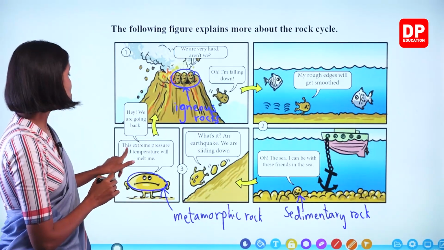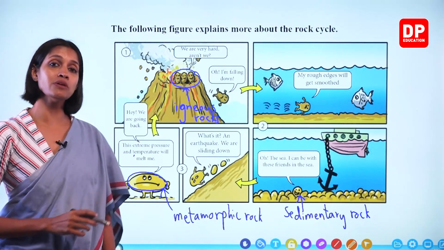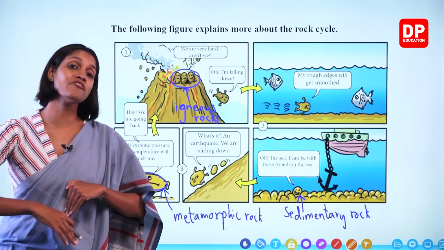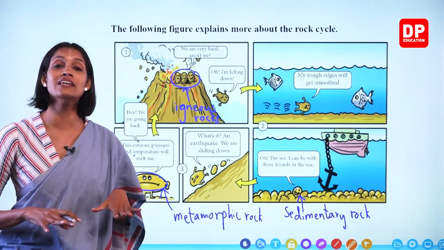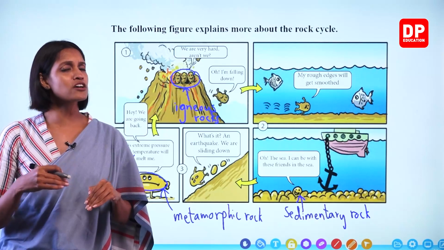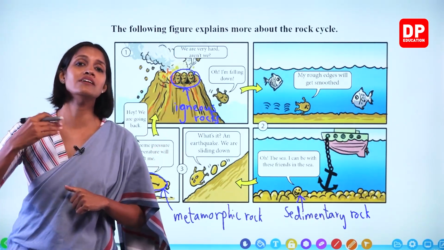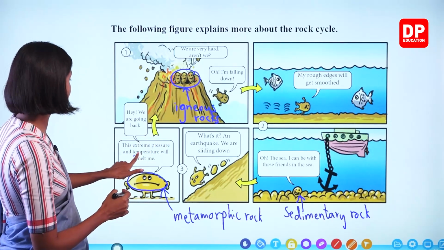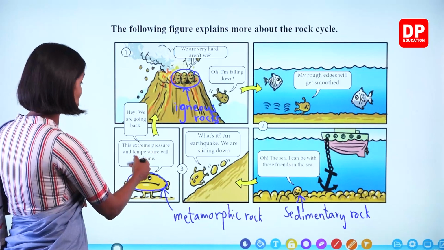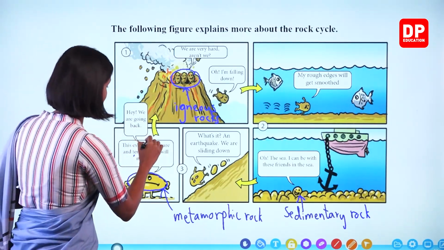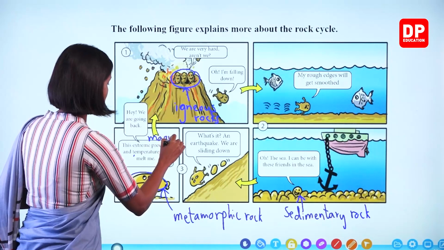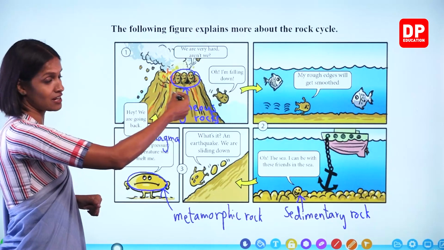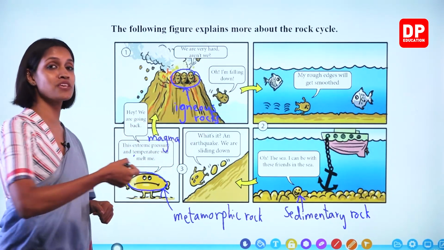Right? Now then, this extreme pressure and temperature will melt me. When certain metamorphic rocks go through further changes because of extremely high temperatures, again, they melt, and when rocks melt, what happens, children? Magma is formed, okay? Hey, we are going back. When it's melted, magma forms. Back means during volcanic eruptions, again magma comes out.